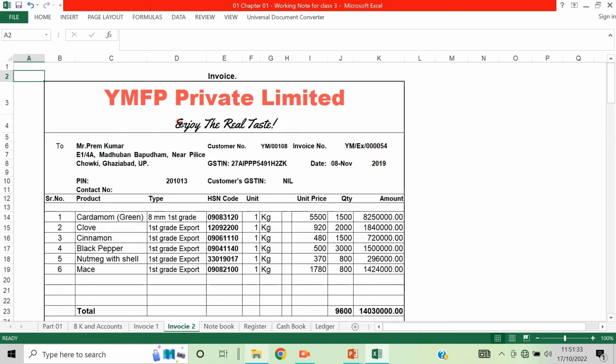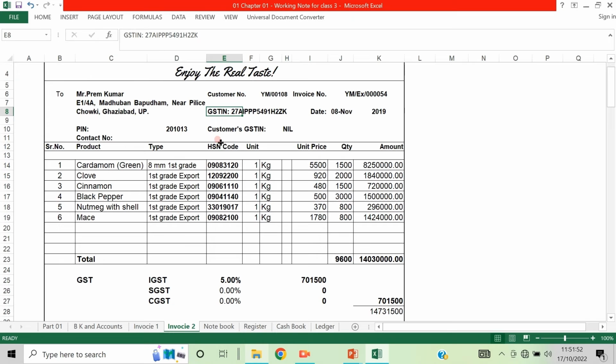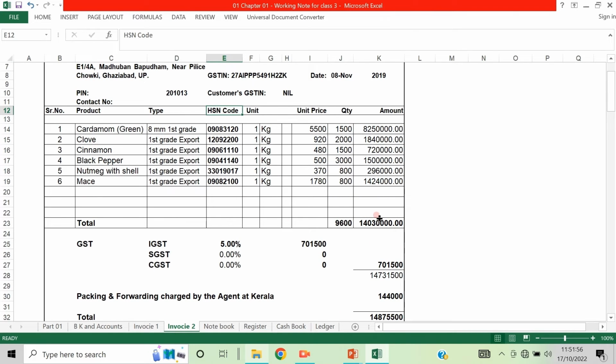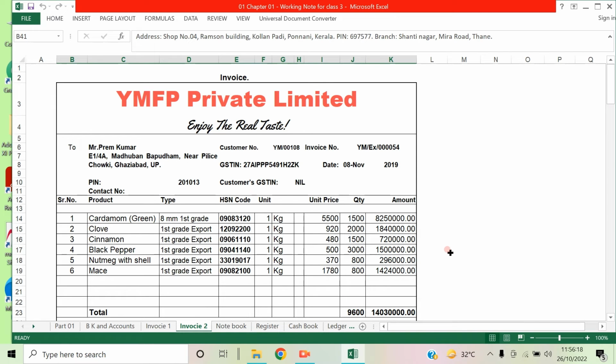So now, the address is given, then the customer number or invoice number, and the GST number of this firm, a private limited company, and the contact number and the GST number of the customer. All these things are given, and the materials sold, and the details of number and HSN code. These things are given, and the total is given. This is a proper invoice.